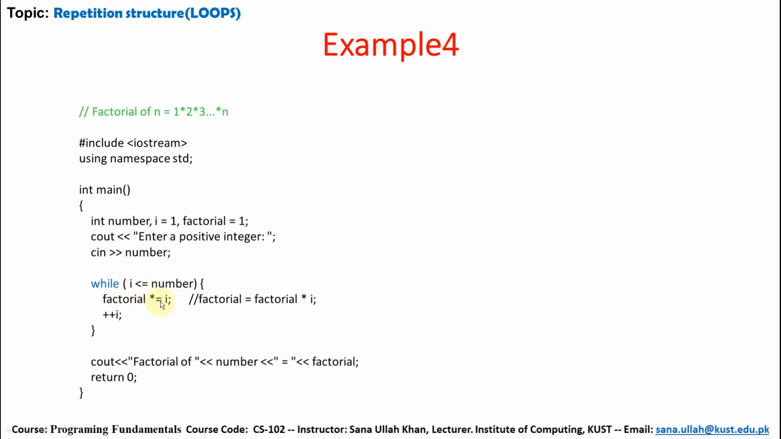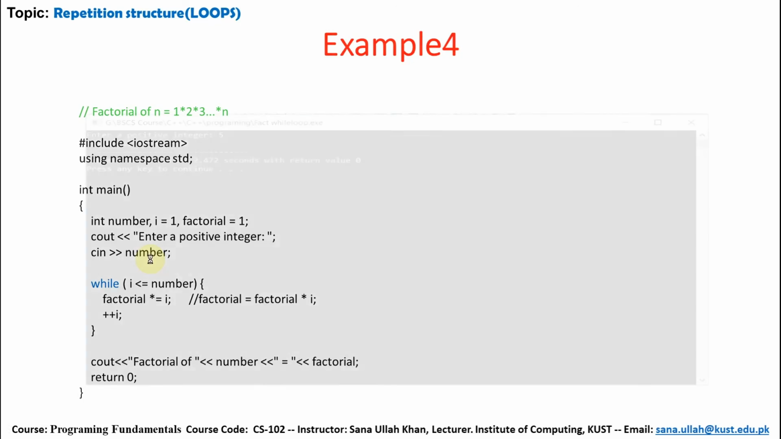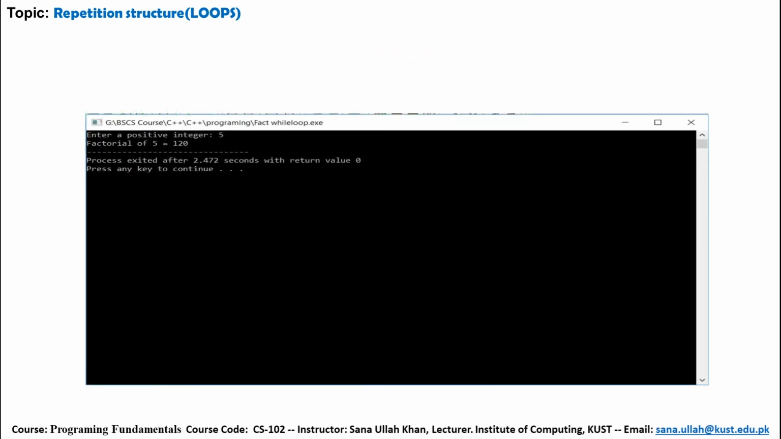So I will be increased, it becomes 2, which is also less than number, factorial new value is 1 multiplied by 2, then factorial new value becomes 2. Again I is increased, it becomes 3, less than number, so 2 multiplied by 3 becomes 6. Again increase to 4, less than number, and the same as the case up to 5. So this is the output: 5 factorial is equal to 120.